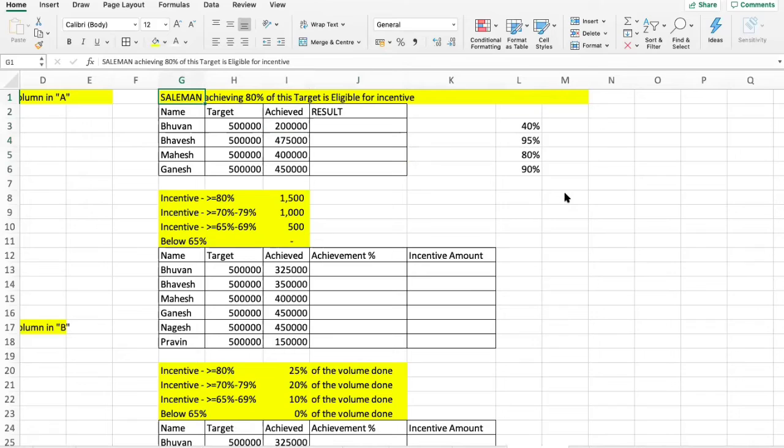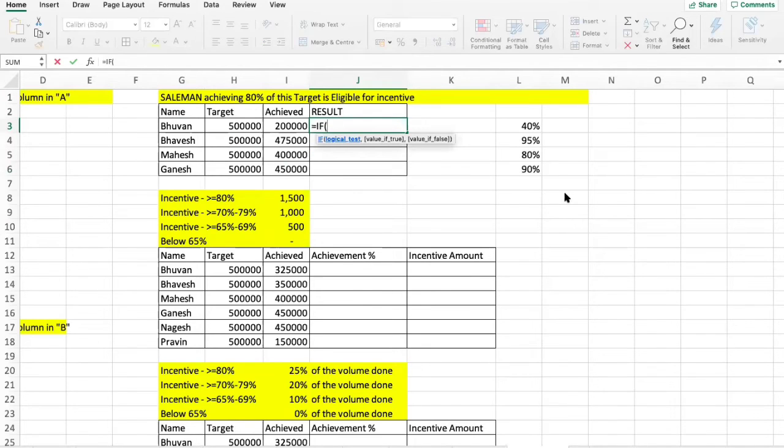Okay, so now what we need to find: if the achievement of a particular salesman is more than 80% of his given target, he should be eligible for incentive. This is the target which these salespersons have, and this is the achievement of the sales they have made. So if, what is the logical test? This divided by this into 100.